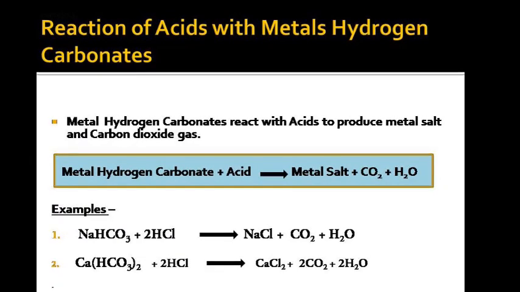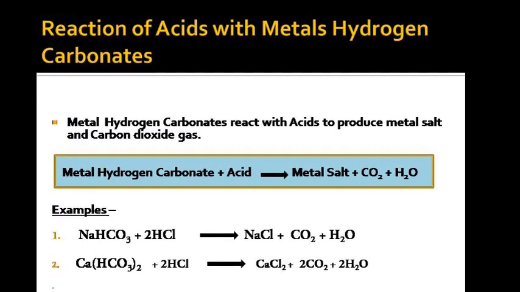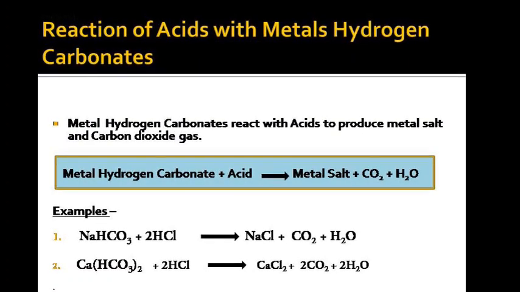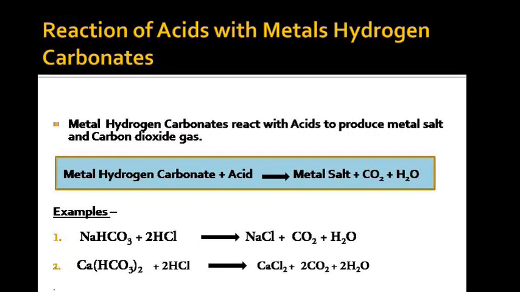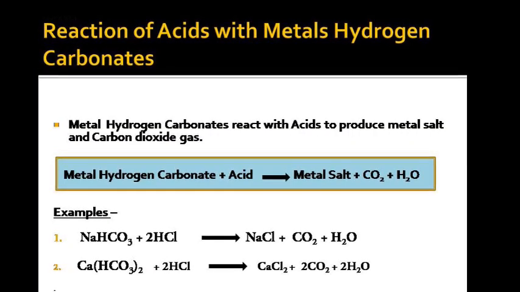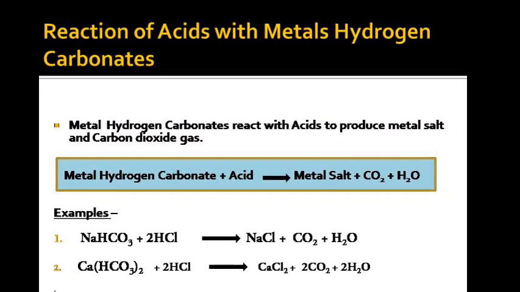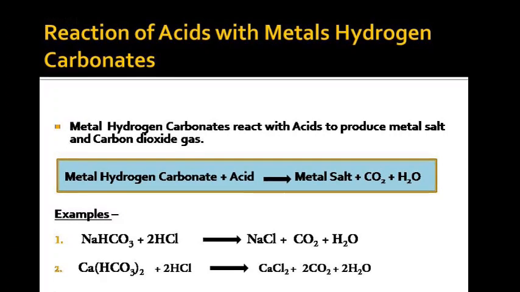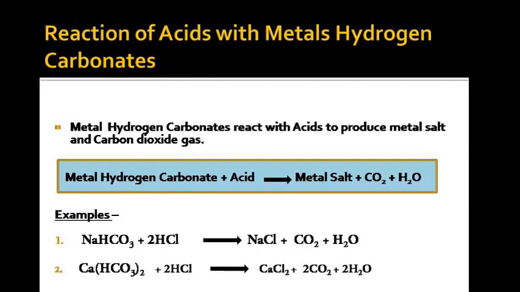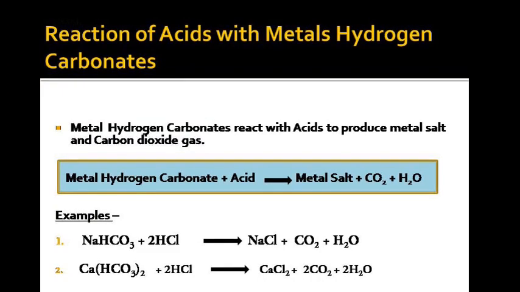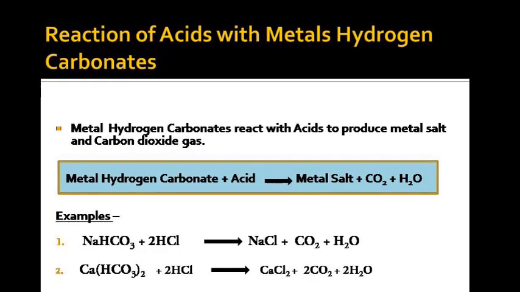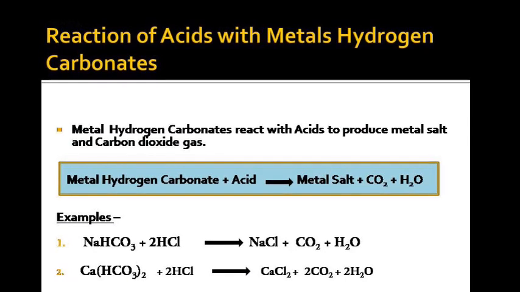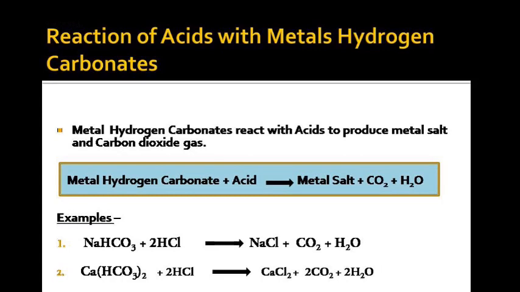Again, let us understand with some examples. Sodium bicarbonate, or sodium hydrogen carbonate, reacts with HCl, hydrogen chloride, to give NaCl, sodium chloride, along with CO2 and H2O. The second reaction is calcium hydrogen carbonate, Ca(HCO3)2, which reacts with hydrochloric acid to produce CaCl2, calcium chloride, releasing carbon dioxide and producing water. Hope this concept is also clear to you.